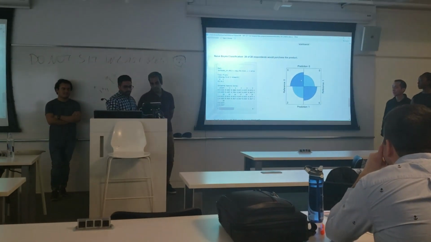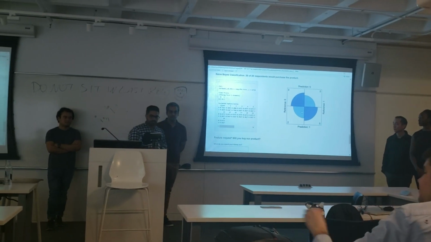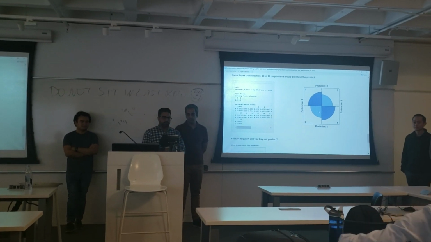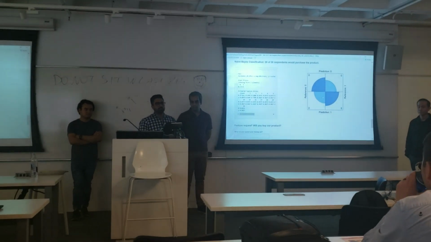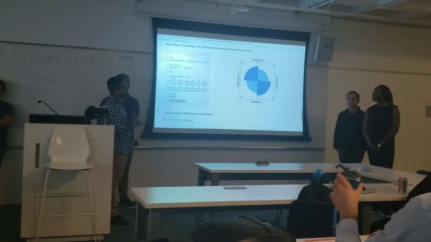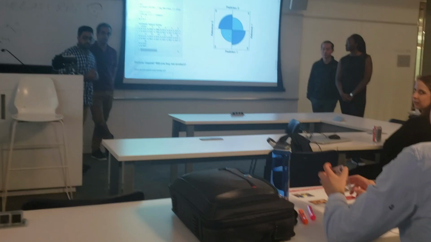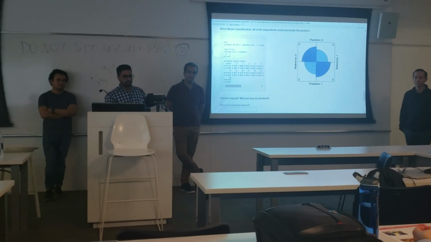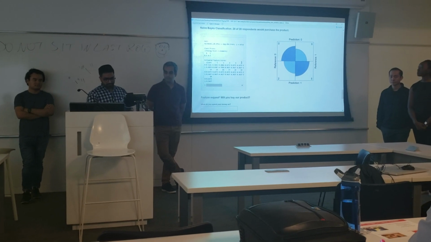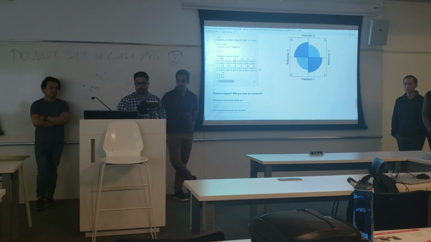Then we created a classification. We found out that 20 of 28 respondents would actually purchase this product. When we asked them the final question, will you buy the product or not, 20 of them said yes, and 8 people said no, we are not going to buy this product even if we gave them all the features. We ran the prediction model.